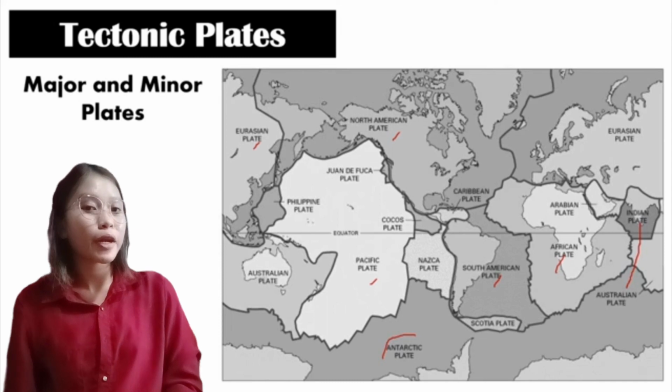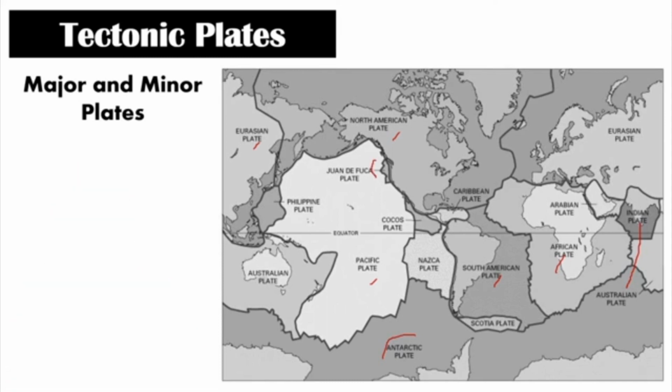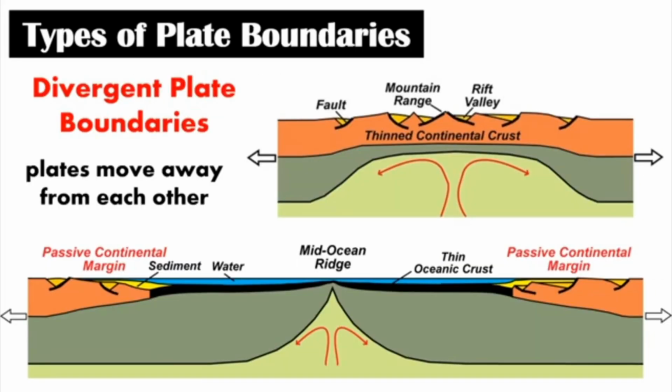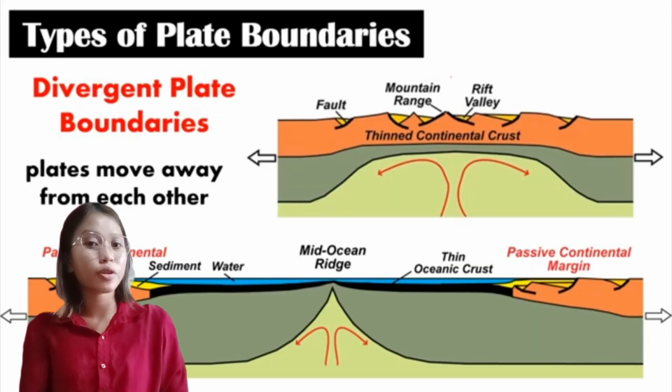And there are 3 minor plates. These are the Juan de Fuca Plate, Nazca Plate, and lastly, Scotia Plate. Plate boundaries are simply defined as the edges where two plates meet. There are three types of plate boundaries.